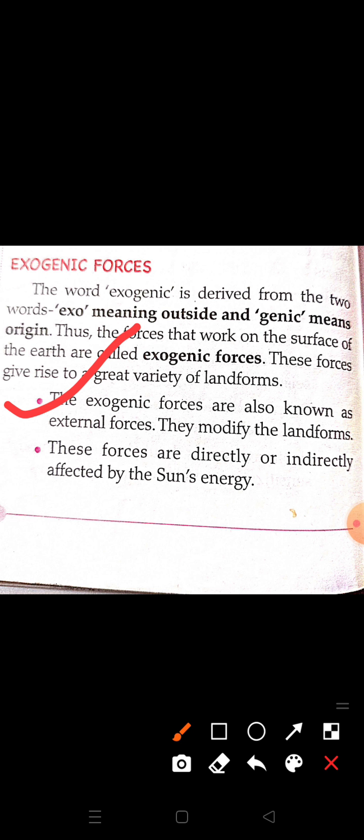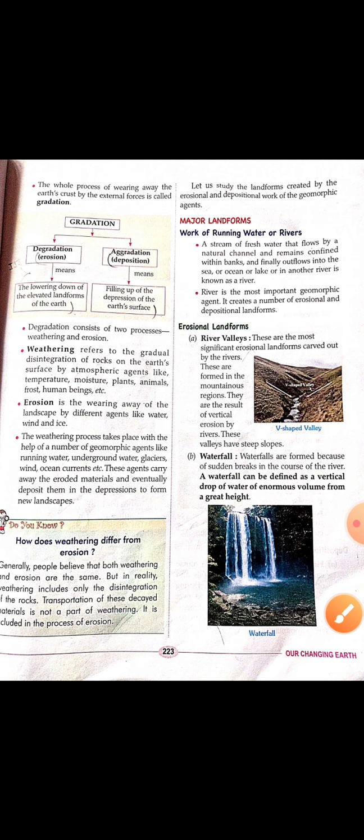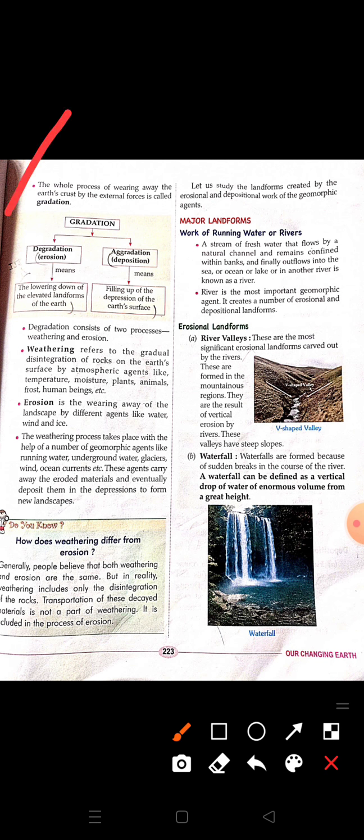These processes are directly or indirectly affected by the sun's energy. The whole process of wearing away the earth's crust by the external forces is called gradation. So the process of changing the earth's shape because of exogenic force is known as gradation. It wears away the earth's surface, the earth's crust, and because of this the earth changes its shape.